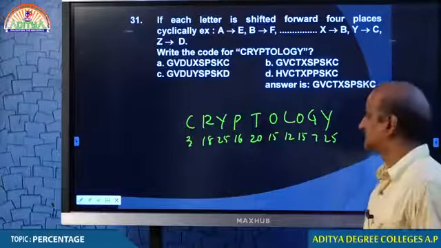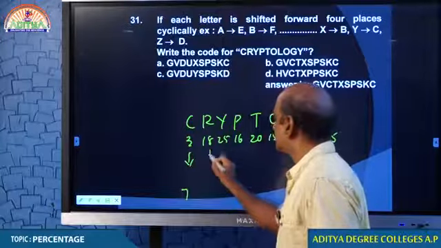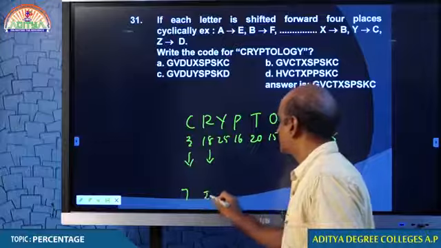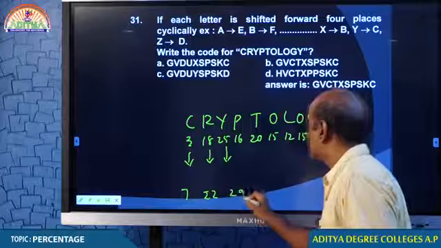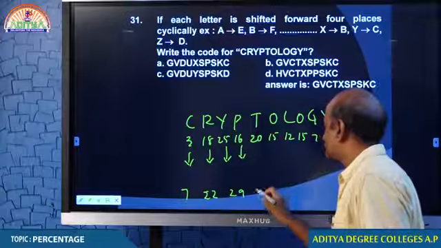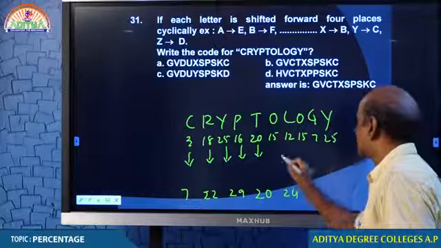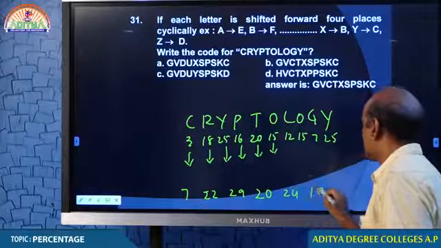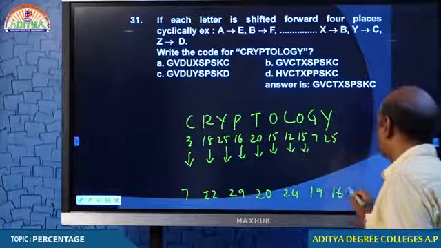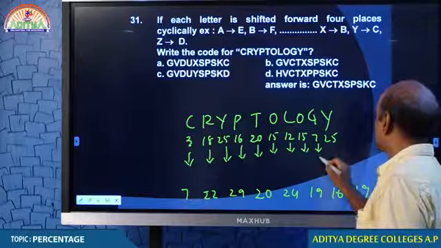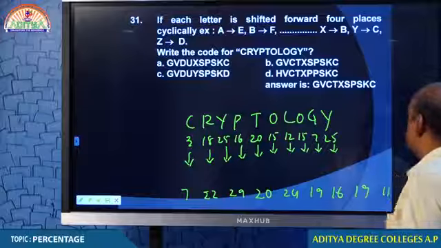Now the things are so simple. 3 plus 4, 7; 18 plus 4, 22; 25 plus 4, 29; 16 plus 4, 20; 20 plus 4, 24; 15 plus 4, 19; 12 plus 4, 16; 15 plus 4, 19; 7 plus 4, 11; 25 plus 4, 29.